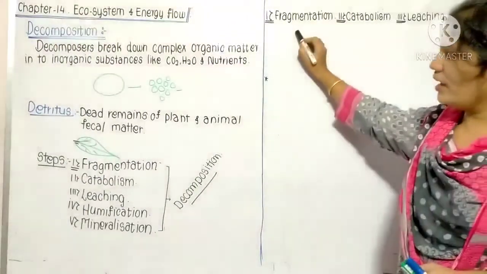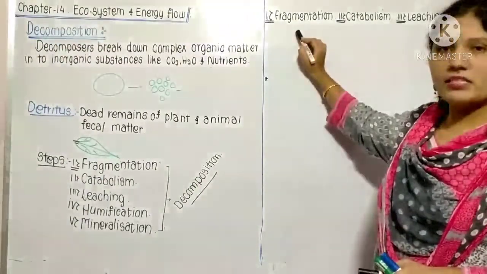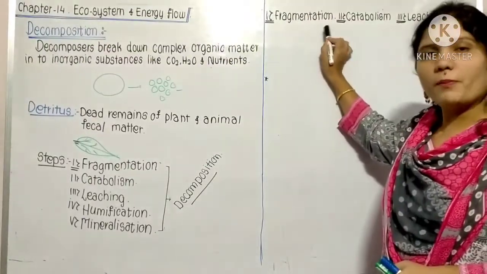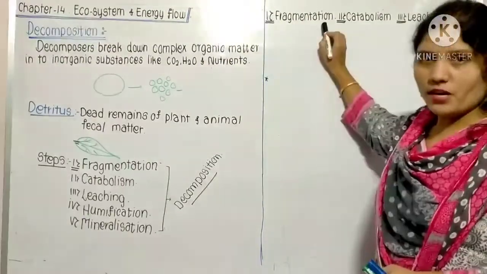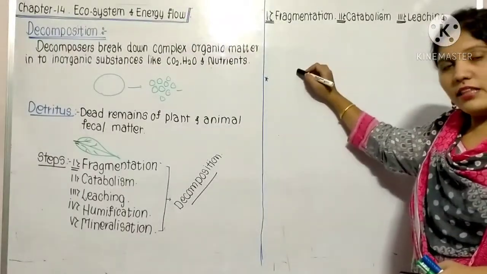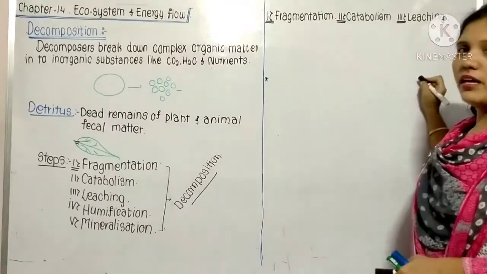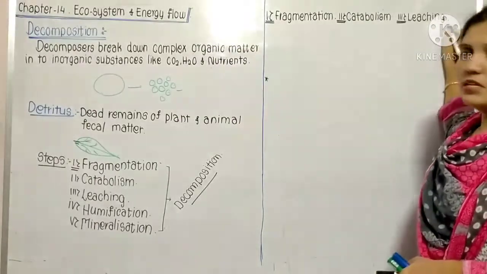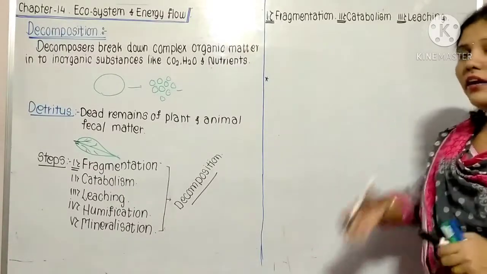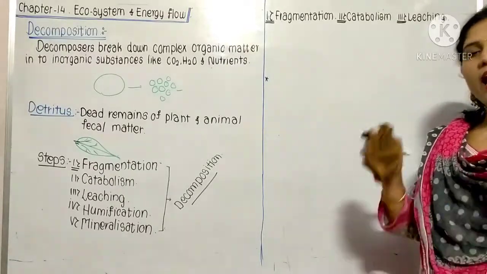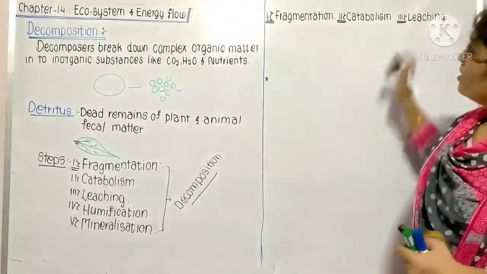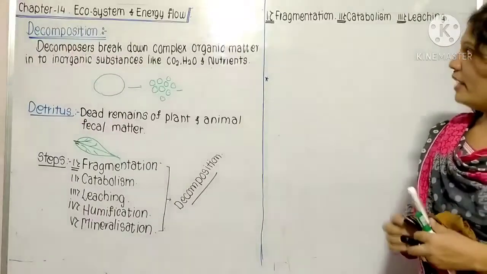In fragmentation, I told you that the larger particles of detritus get converted into smaller particles. Catabolism means the detritus is converted into inorganic substances. And leaching means the water soluble inorganic substances go down into the soil and accumulate there as a precipitated salt. So that is leaching. Now the next step that we are going to study.